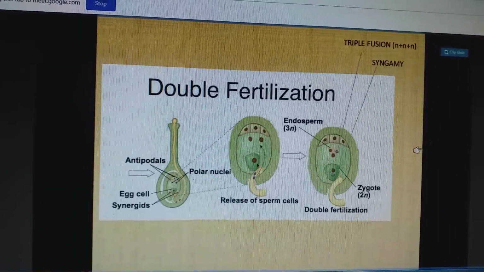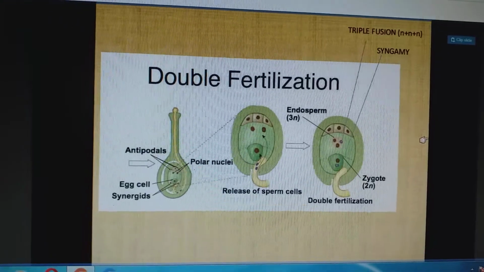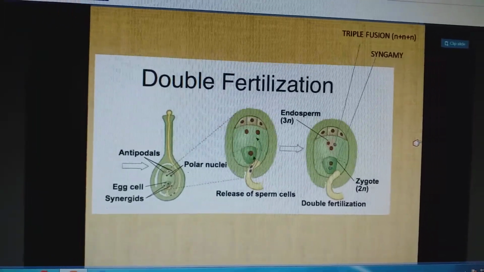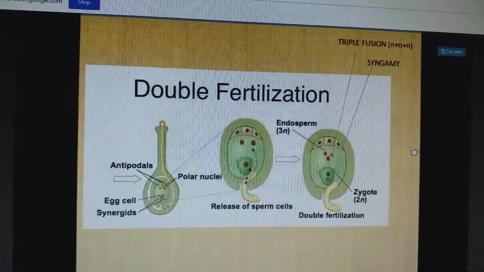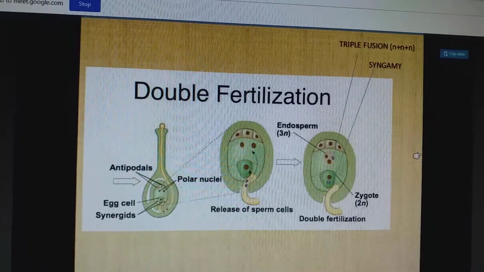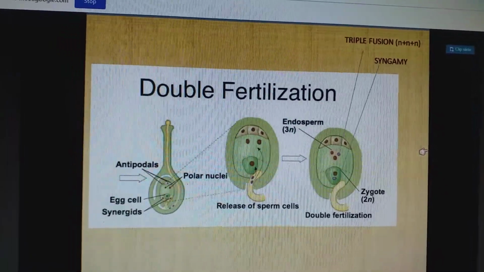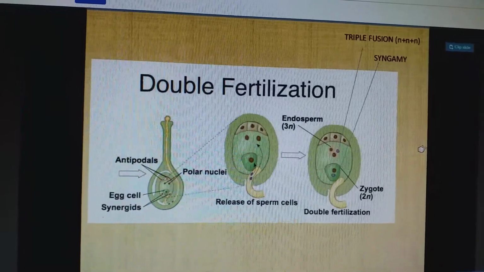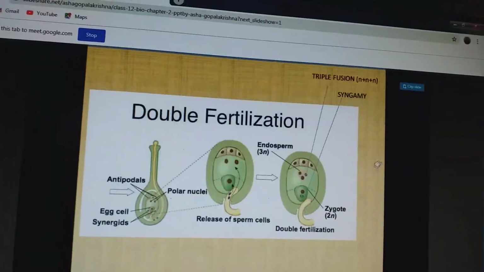When it enters the ovule through the micropyle, the generative cell, which is haploid in nature, will divide into two. Therefore, two male gametes will be formed due to mitotic cell division. So the condition will remain half and half. We'll go to the next slide.